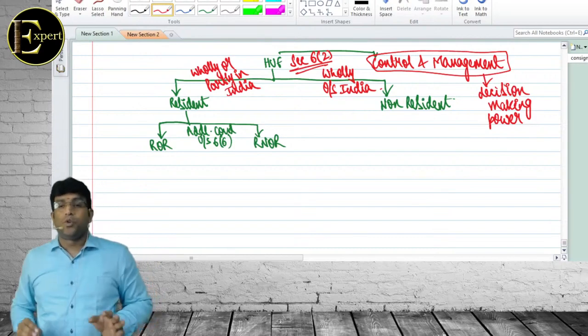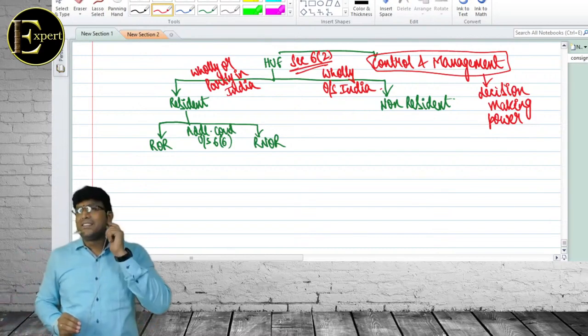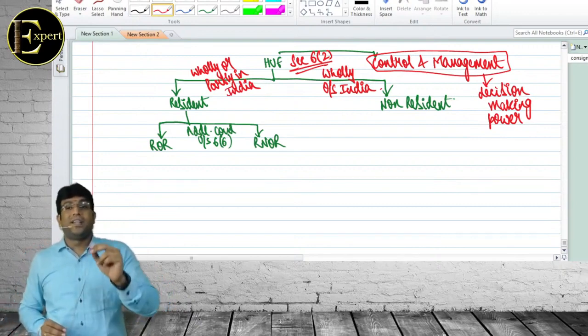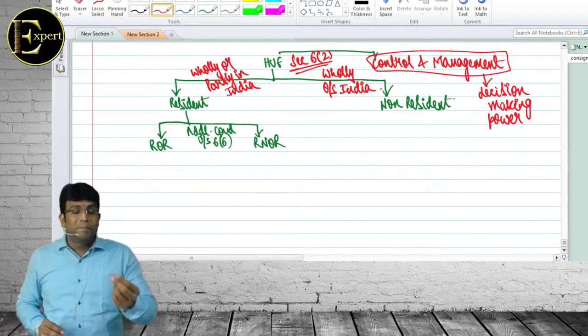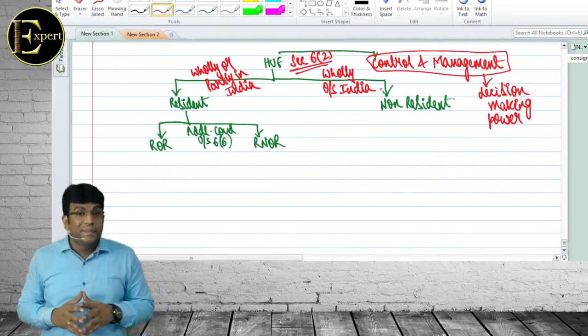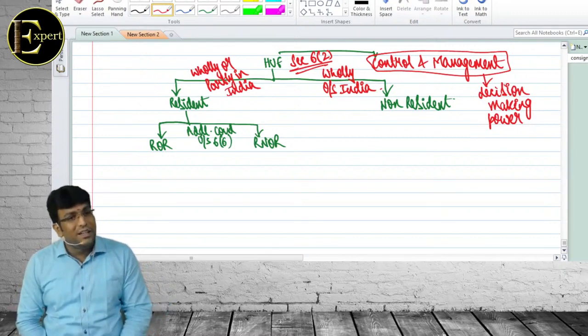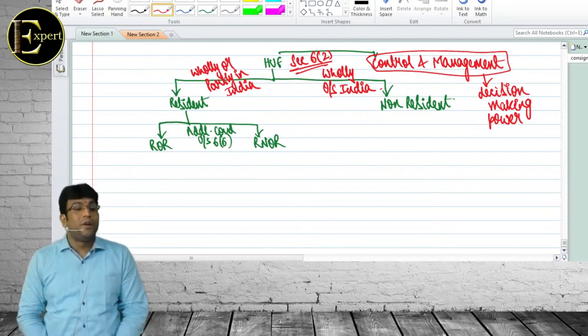In the exam, one question came in the 2016 May attempt, where they told 90% of decisions are taken from Pakistan and 10% of decisions are taken from India. What is the status? Still the answer is resident. The student could not interpret that word properly. He wrote, since the majority of decisions are taken from Pakistan, it's a non-resident.